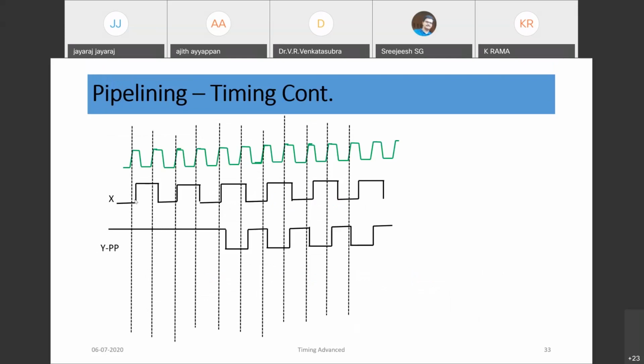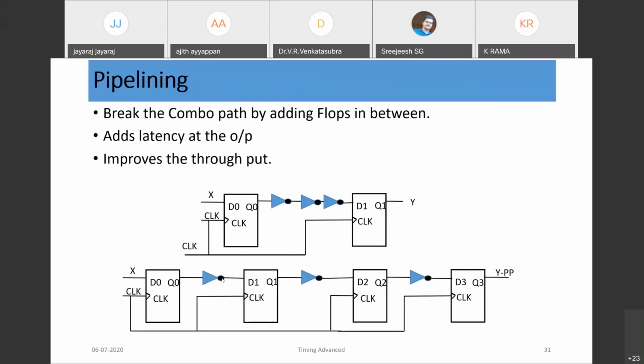First clock, the moment X is 1, of course, we have three inverters. So after first clock, second clock, third clock, output would go low. At the first clock, the pipeline would be filled here. That is the two clock latency. At the second clock, this data would be pushed to the next stage.